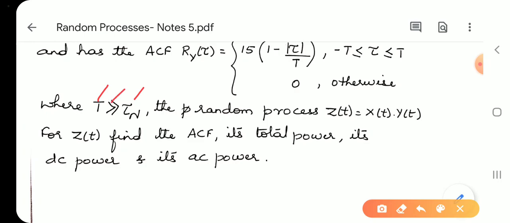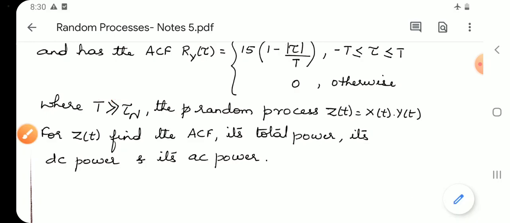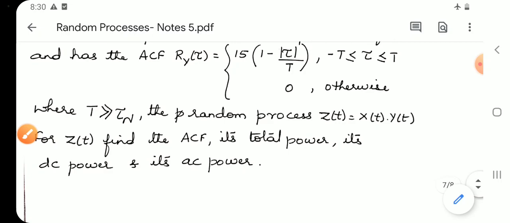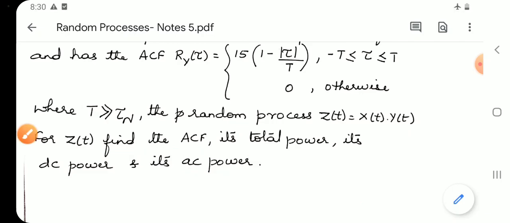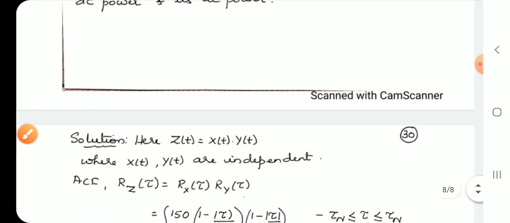This is the symbol which shows T is very large when compared to tau_n. The random process Z(t) is given as the product of X(t) into Y(t). Now we have to find the autocorrelation function, its total power, its DC power, its AC power. So let us see how.